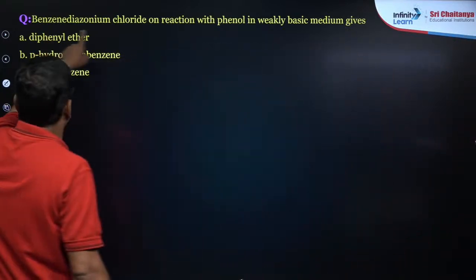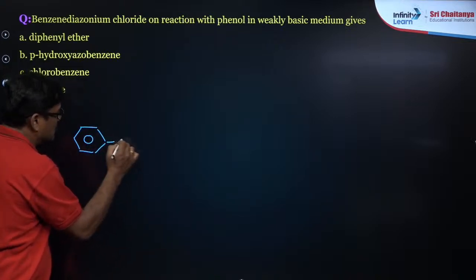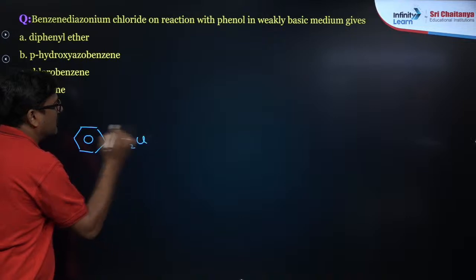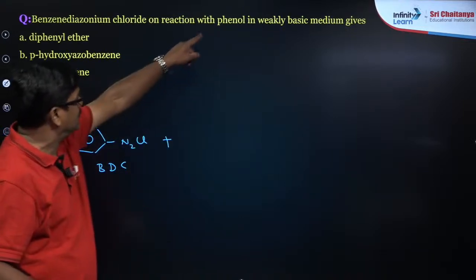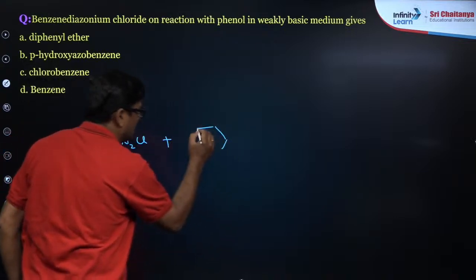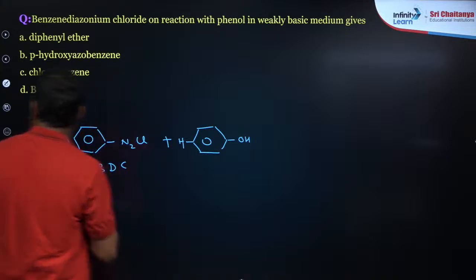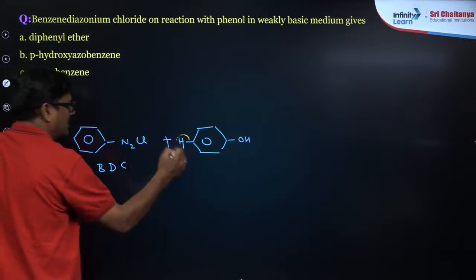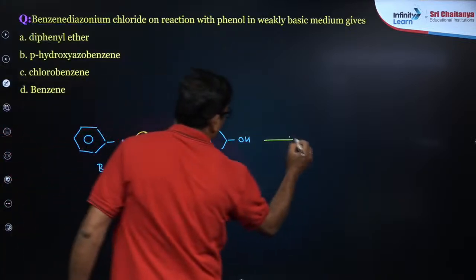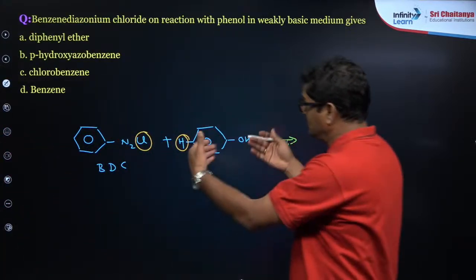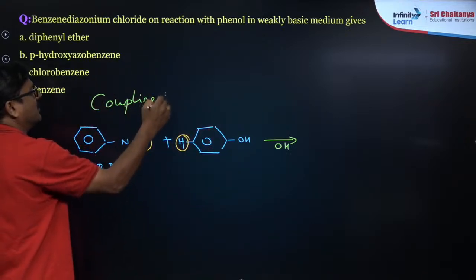Okay, so benzene diazonium chloride, this is your benzene diazonium chloride, C6H5N2Cl. When it reacts with phenol, so this is your phenol, in this phenol the hydrogen at the para position of the OH group is taken, and HCl is eliminated. So that, in the basic medium, what will happen? This is what you call a coupling reaction.